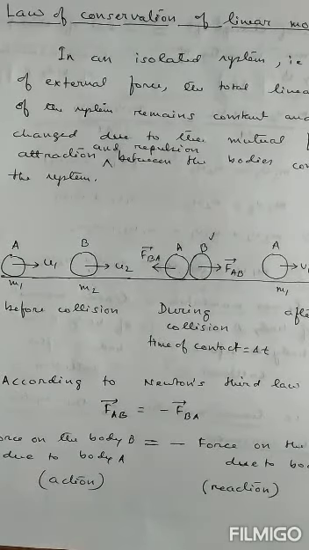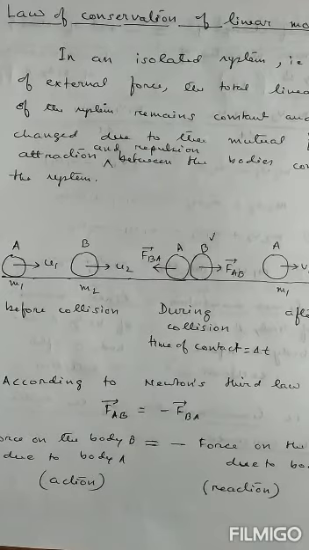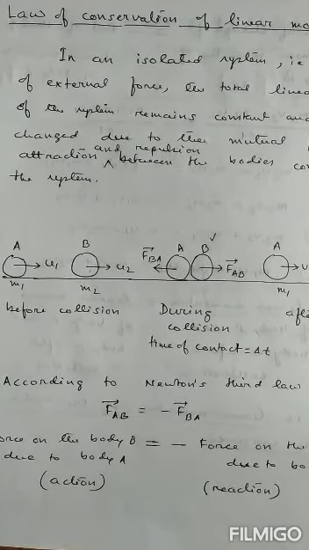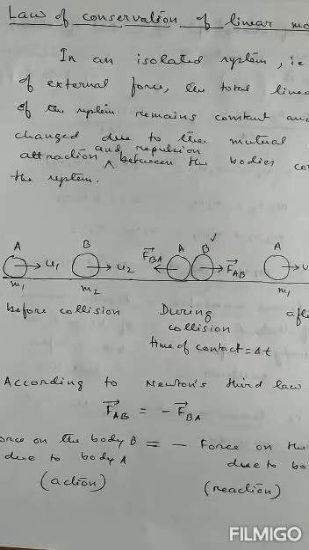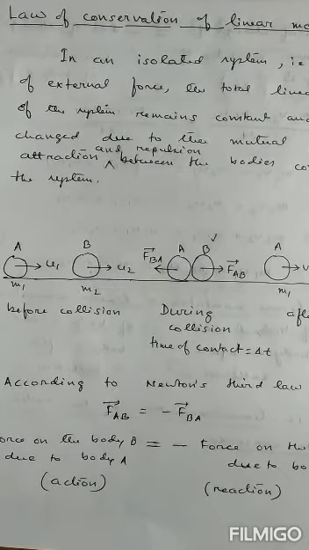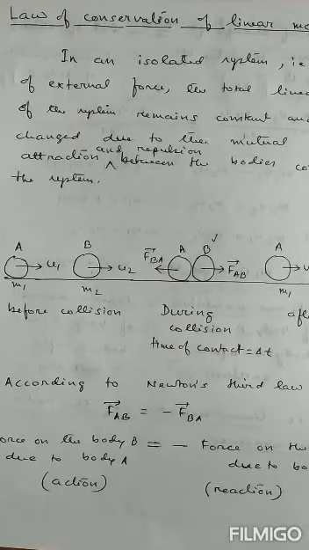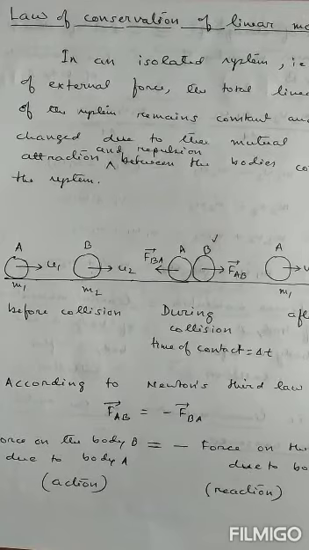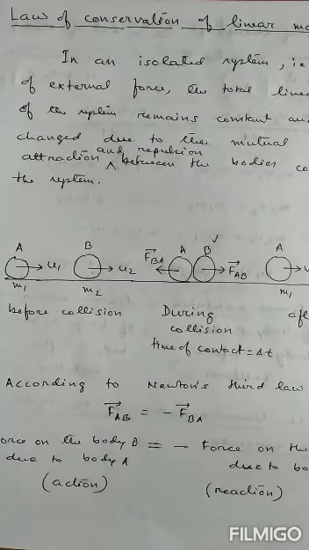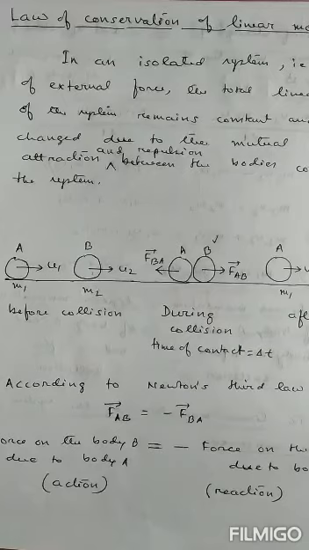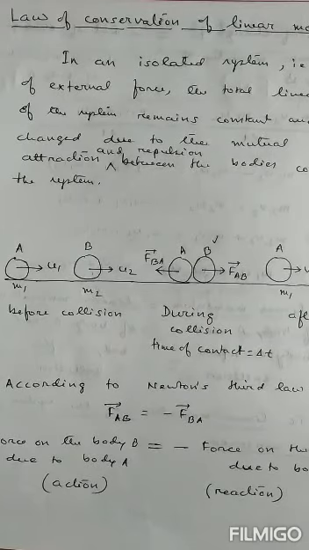The law states that in an isolated system, the total linear momentum of the system remains constant. In an isolated system, the total linear momentum of the system remains constant and is not changed due to the mutual action and reaction, or due to mutual attraction and repulsion between the bodies constituting the system.